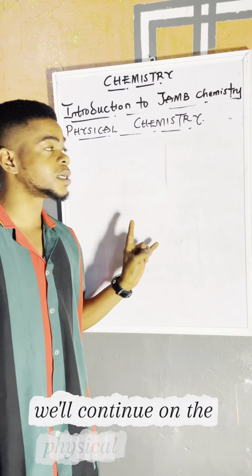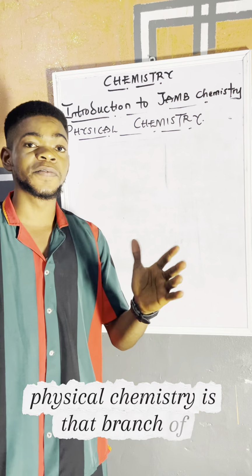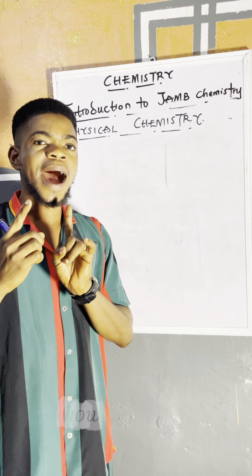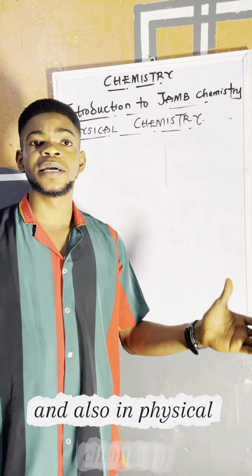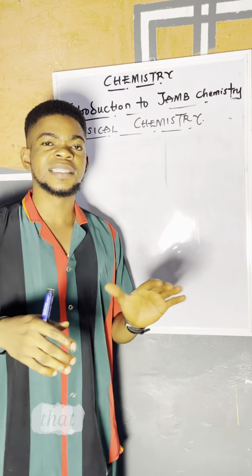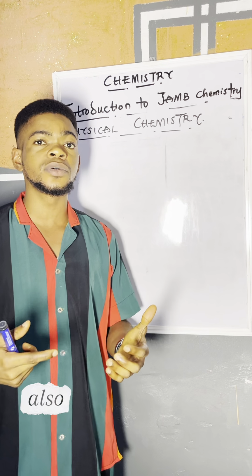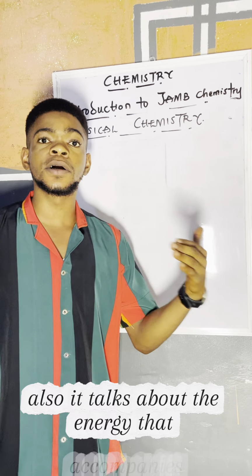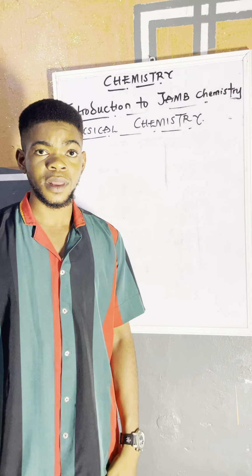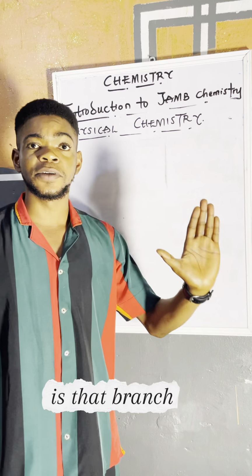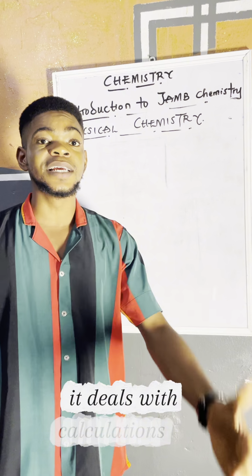We'll continue on physical chemistry. So what is physical chemistry? Physical chemistry is that branch of chemistry that is dealing with how and why chemical reactions are taking place. And also in physical chemistry, we are going to borrow from physics, that is the physical reactions, what are observable, the quantitative measurements. Also it talks about the energy that accompanies chemical reactions, change in heat, change in force. So physical chemistry is that branch of chemistry that deals majorly with principles, theories, and calculations in chemistry.